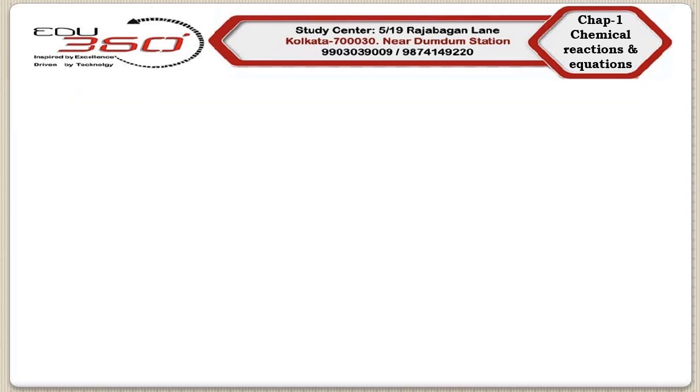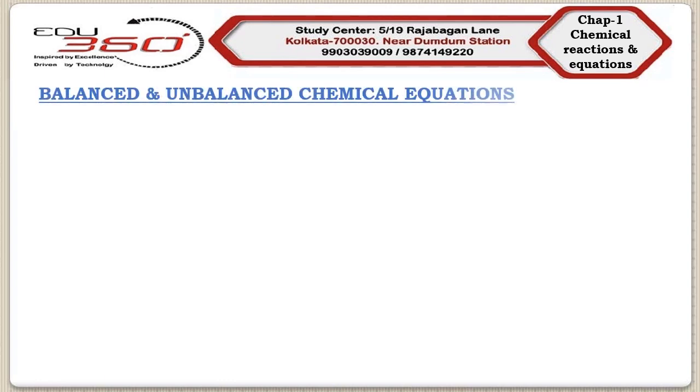In our next topic, we will discuss about the unbalanced chemical equation. Now, what is an unbalanced chemical equation? If in a chemical equation we have unequal number of atoms of one or more elements in reactants and products, we will term that chemical equation as an unbalanced chemical equation.